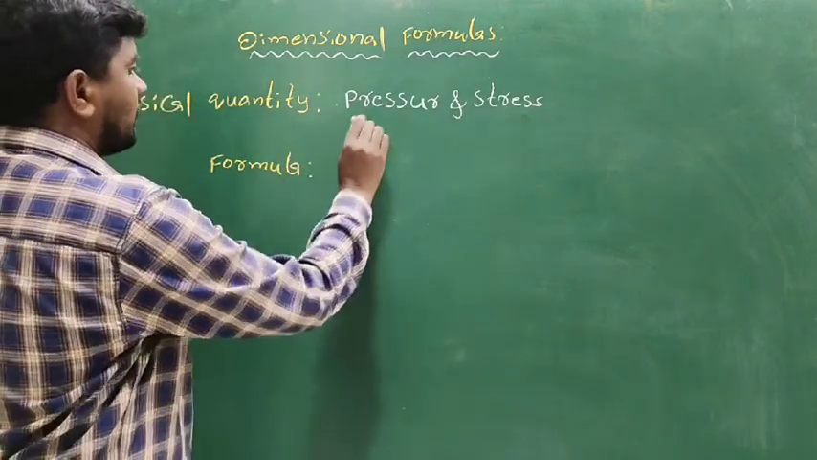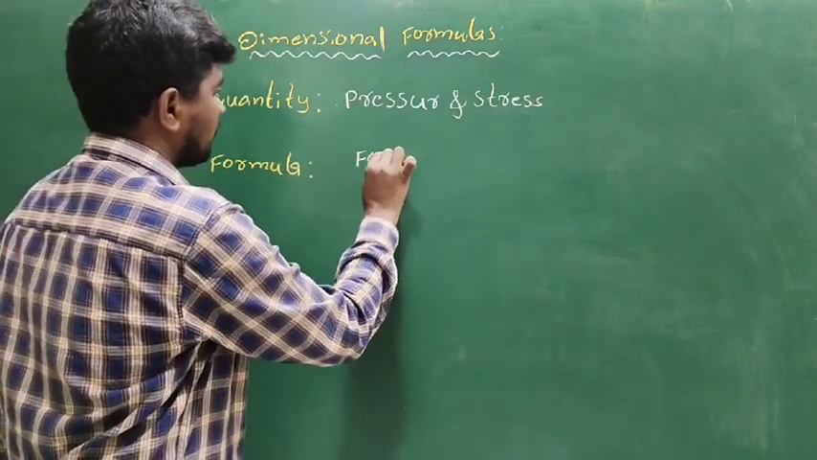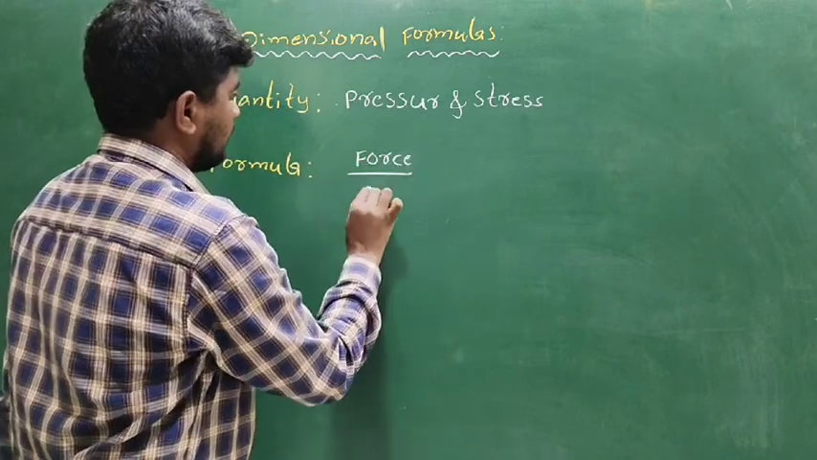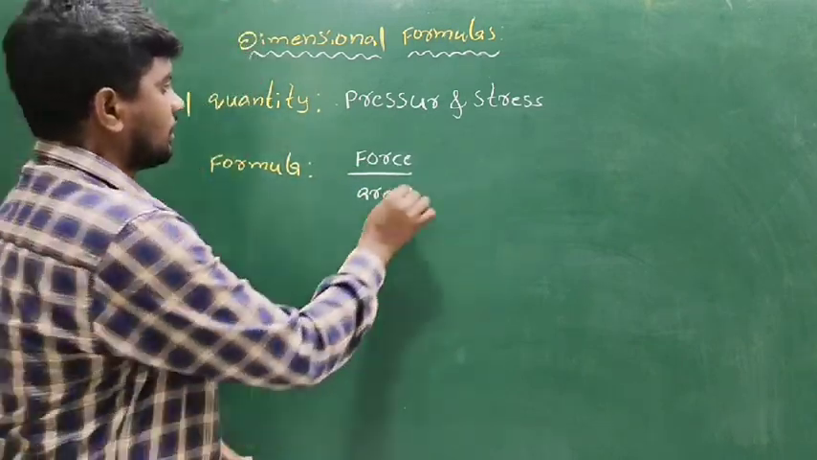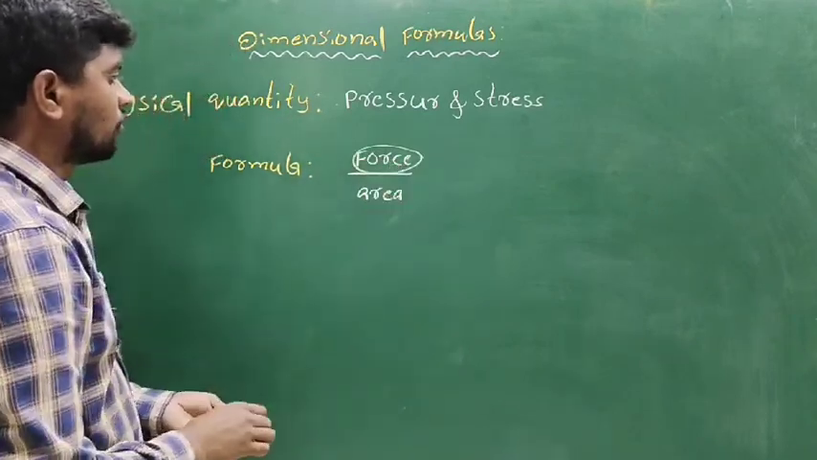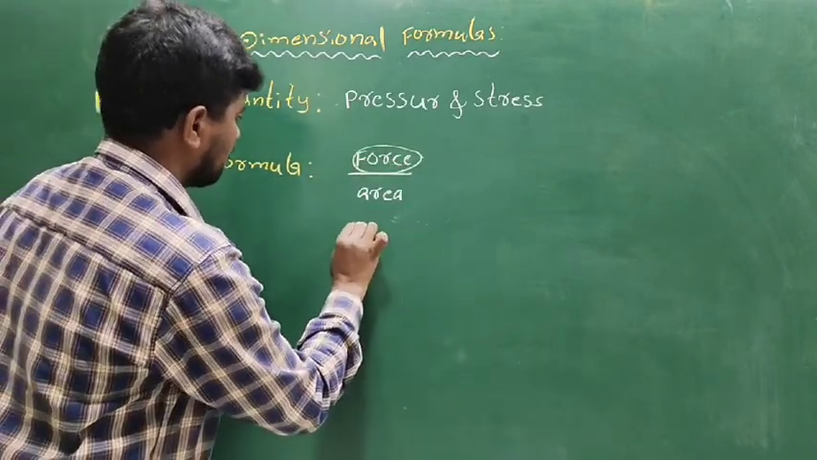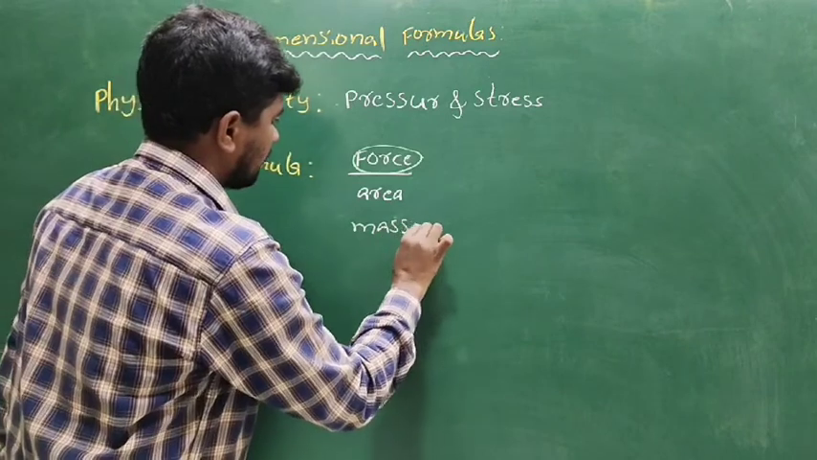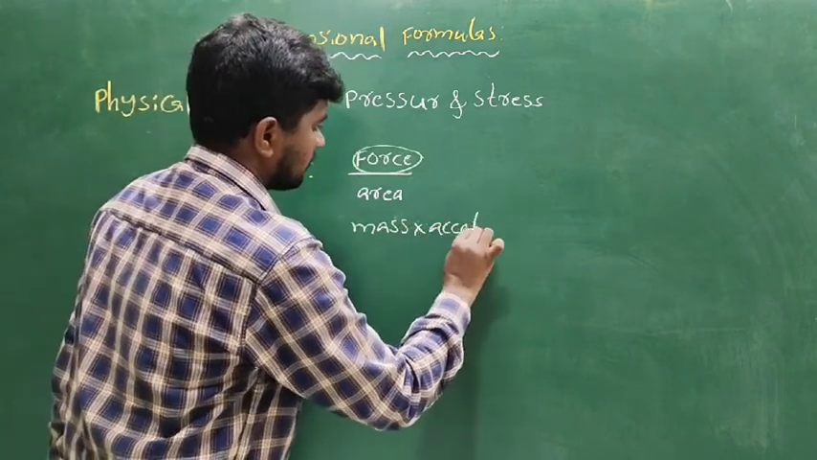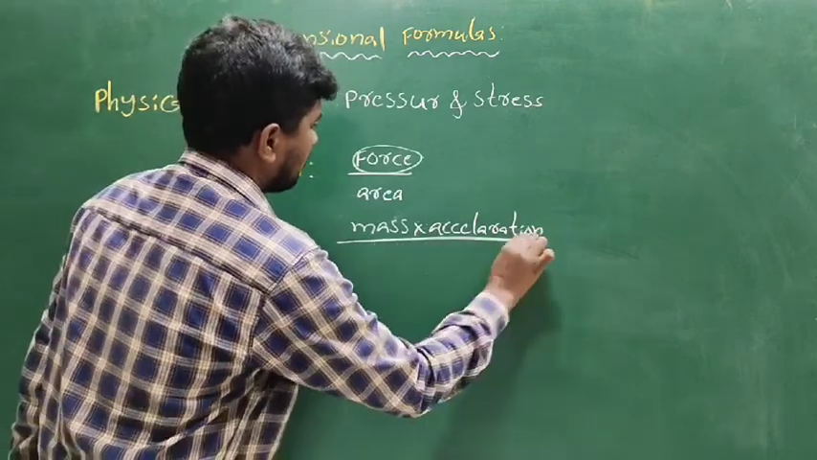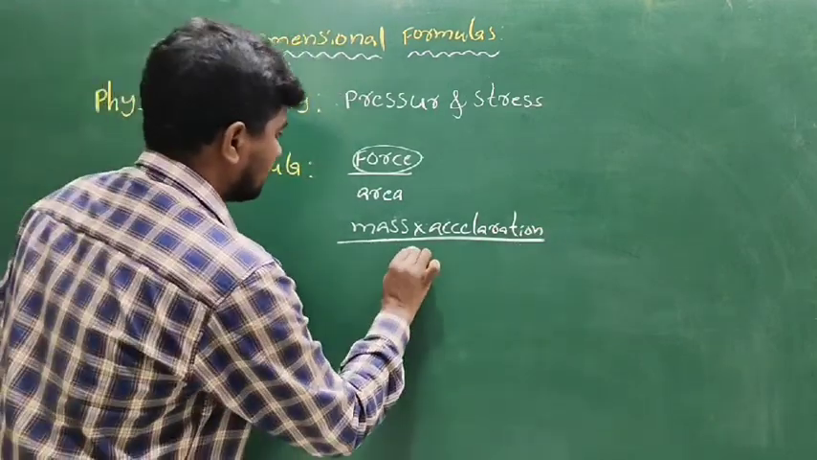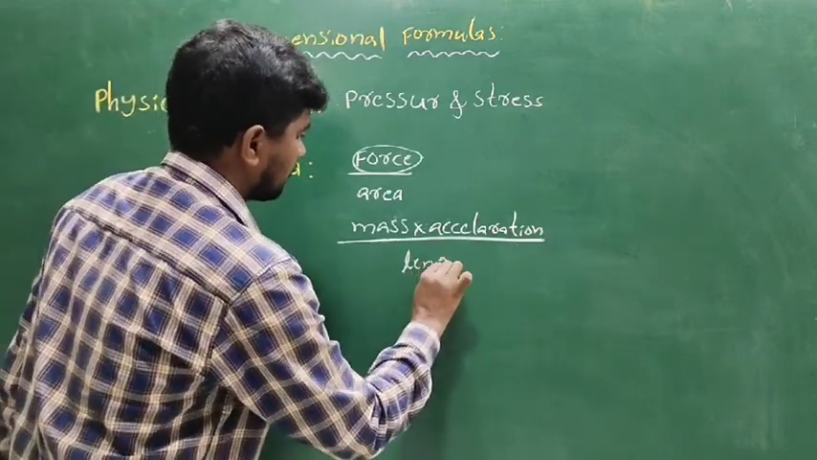The formula of pressure is force by area. What is the definition of force? Force equals mass into acceleration, mass into acceleration by area. Area means length square.